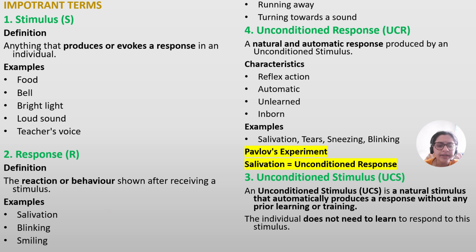Some of the important terms used throughout the theory, first is stimulus. Stimulus, the short form is S, is anything that produces or evokes a response in an individual. So it is a driving factor. Examples: food, bell, bright light, loud sound and teacher's voice. If students hear the teacher's voice, they become attentive and silent. Similarly, if we see tasty food in front of us, we start salivating. All these are examples of stimulus.